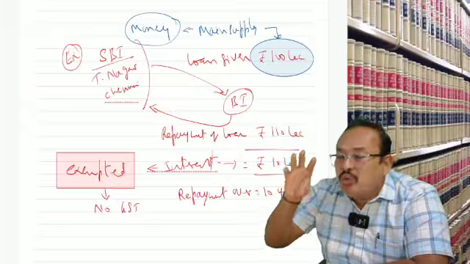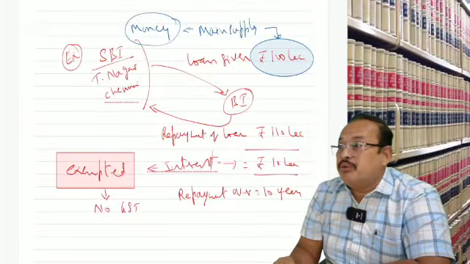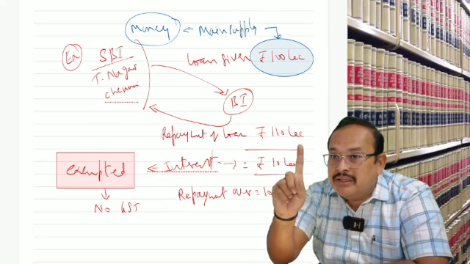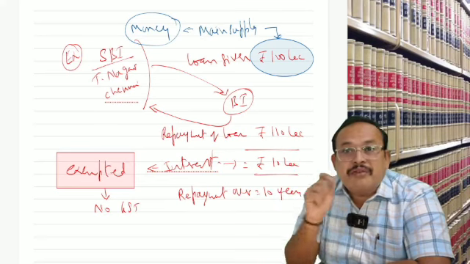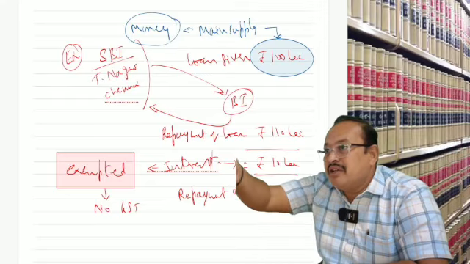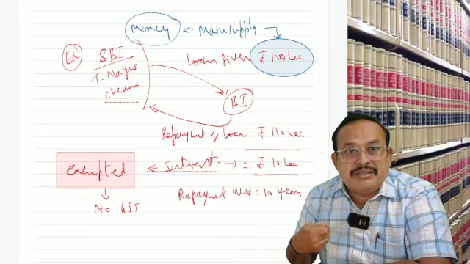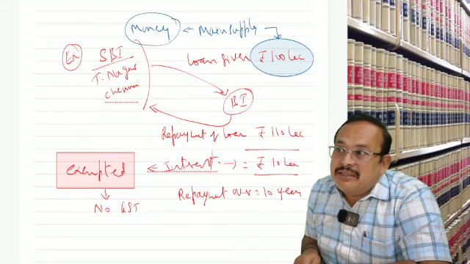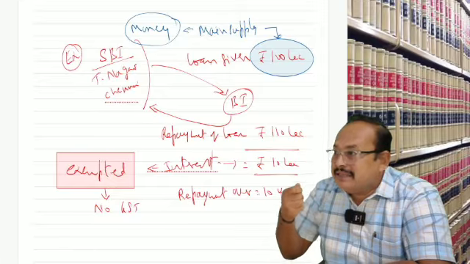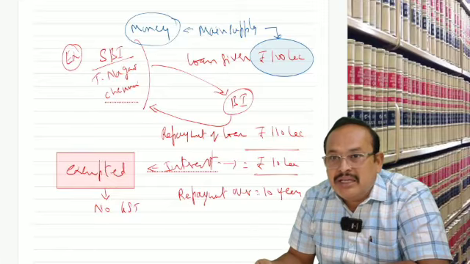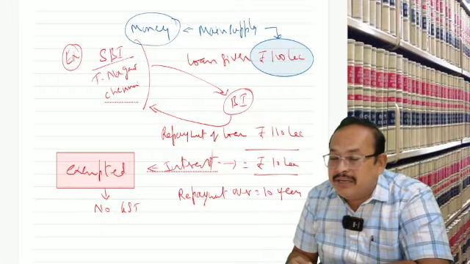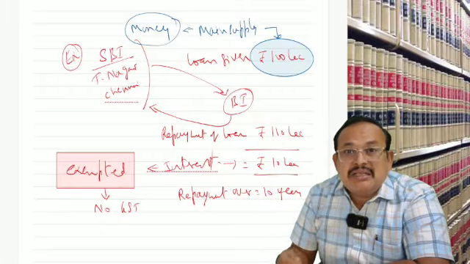So money includes what types of transactions? For example, I have a fixed deposit of 1 lakh rupees in State Bank of India. After 1 year, I go to the State Bank of India and give the fixed deposit receipt. He will give the amount of 1 lakh plus interest. That means a fixed deposit is of money nature. Anything acceptable as equal to money is a money transaction. So money is neither goods nor service.